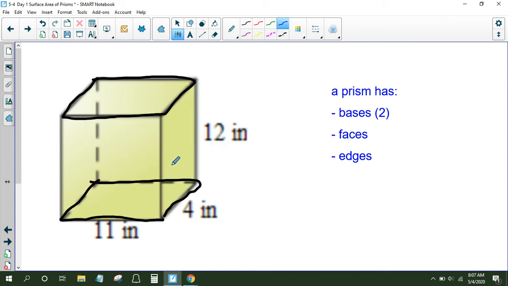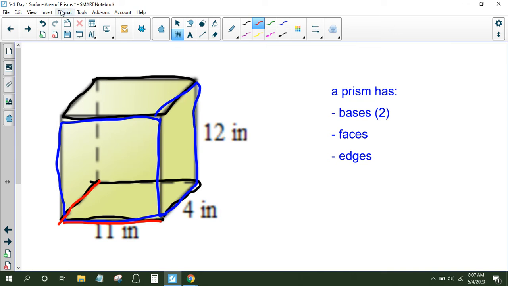A prism also has what's called faces. Okay. So in this case, this would be a face, and there would be three other faces just like that one. Okay. And then lastly, each prism has what's called edges. Okay. The edges are just the side lengths. Okay. So edges.